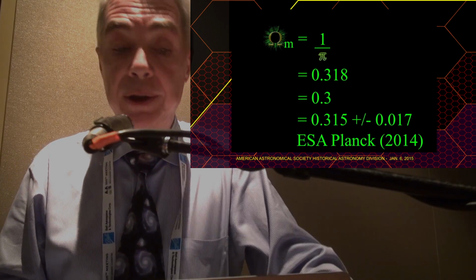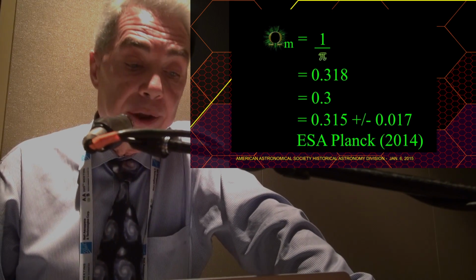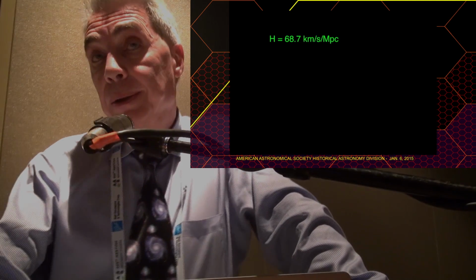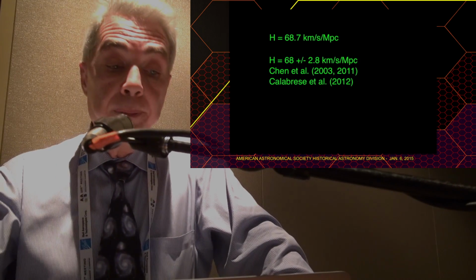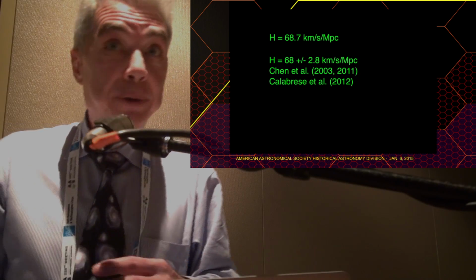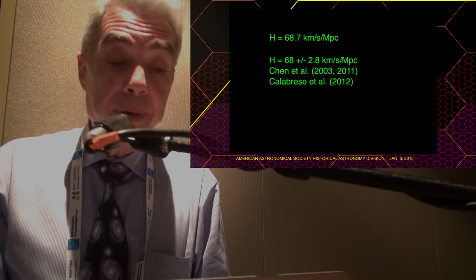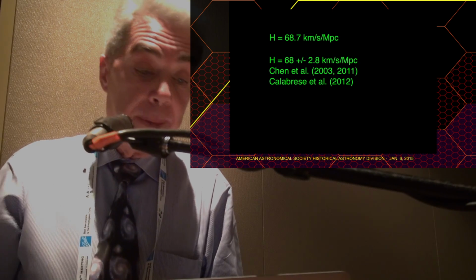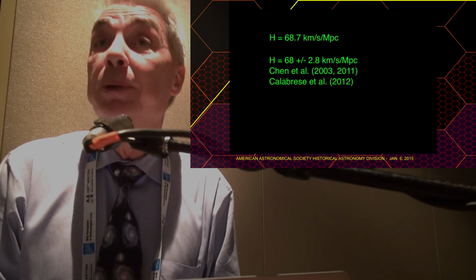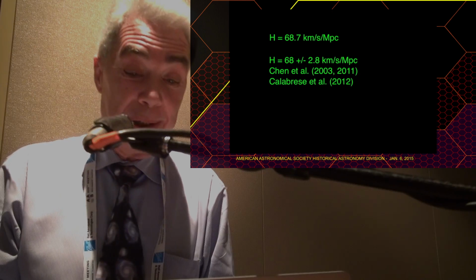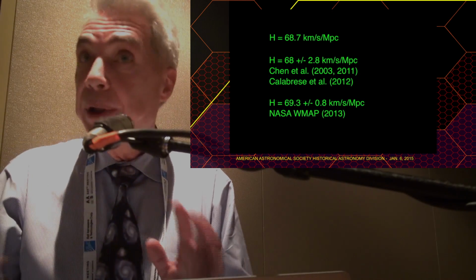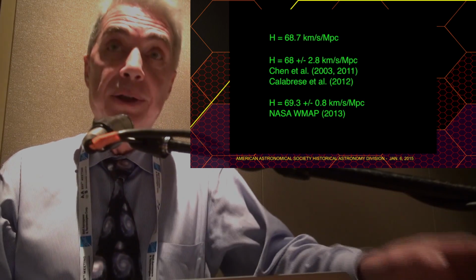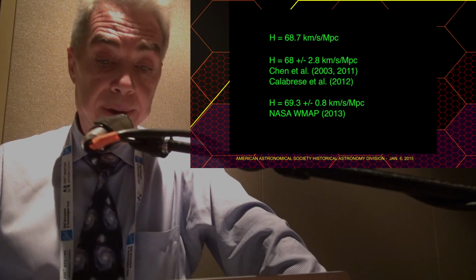That's thanks to the European Space Agency's Planck mission in just last year. I mentioned last year the Hubble constant predicted by Lemaitre's model, 68.7. I didn't include that it is identical to within the margins of error, to within 1%, of the same Hubble constant arrived at by Chen et al., Calabrese et al., who got that by studying all of the Hubble constants that have been published up to the years that you see. Same Hubble constant, again, to within the margins of error, to within 1%, as the most accurate single measurement to date, available thanks to NASA's WMAP mission in just the last couple of years.